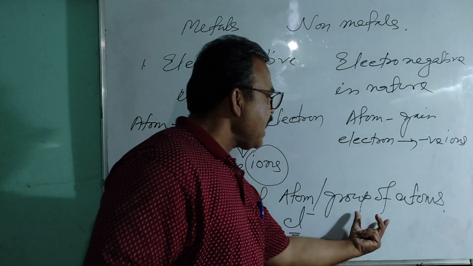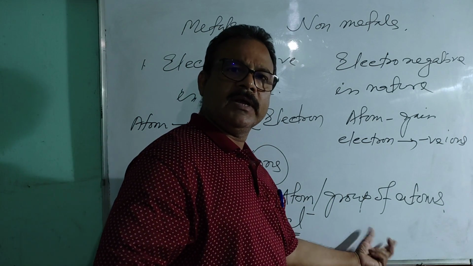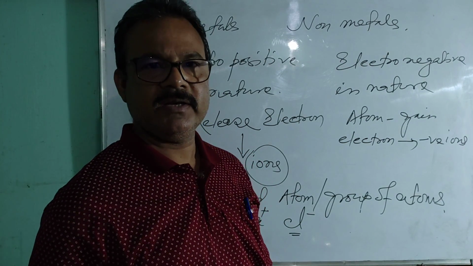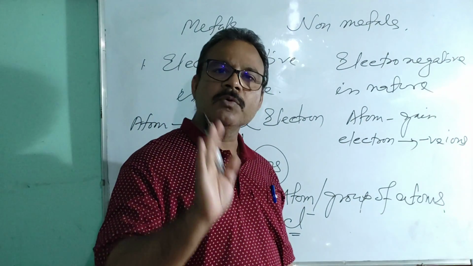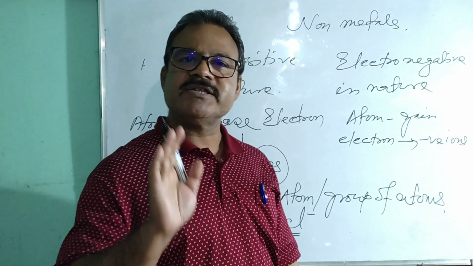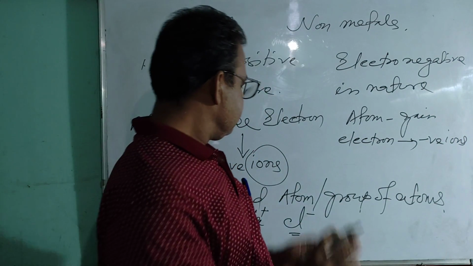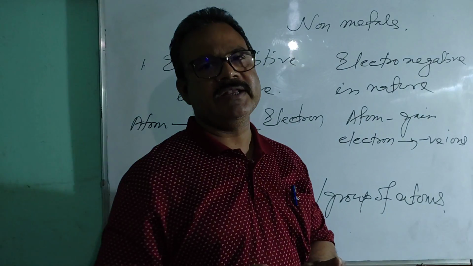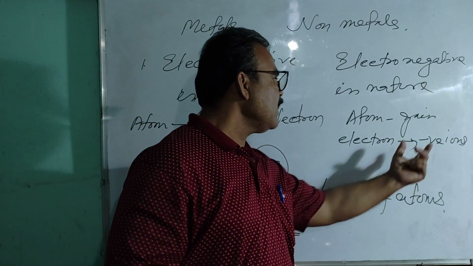Sometimes a group of atoms behaves like a single unit, and such a group of atoms having positive or negative charge is also called an ion.